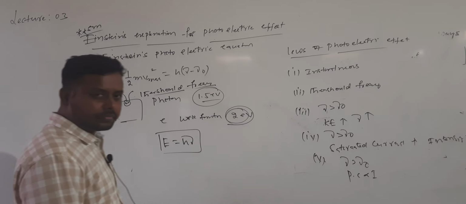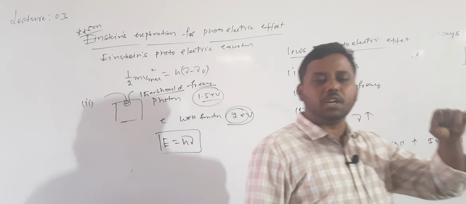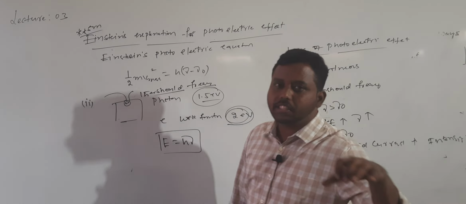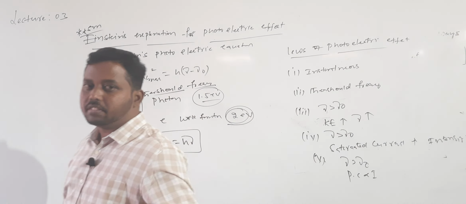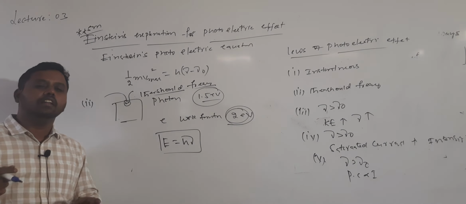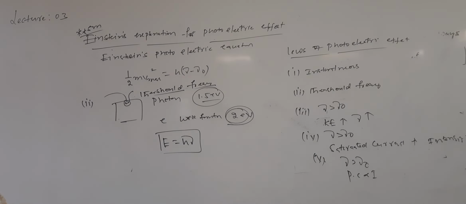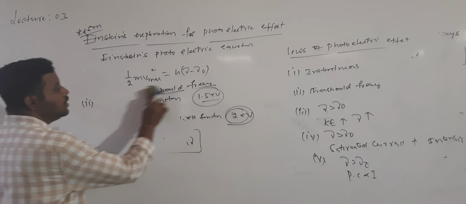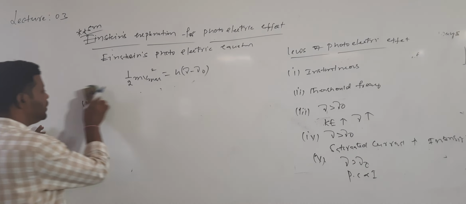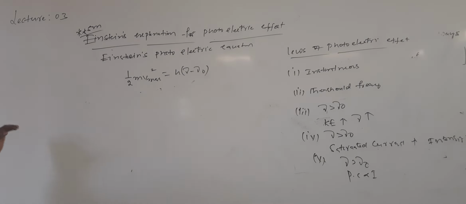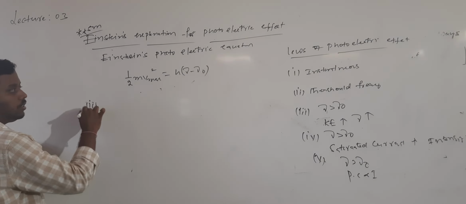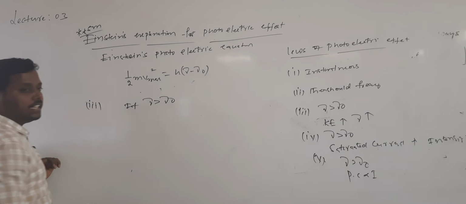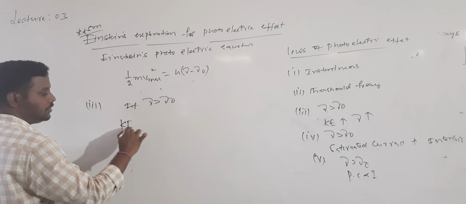According to Einstein, the photons require sufficient energy to lift the electron. But the amount of energy of the photons depends upon its frequency. That's why for lifting of electron, the photons need a certain minimum frequency, and so the radiation needs a certain minimum frequency. That frequency is called the threshold frequency. And what about the third one? Now you see, when mu is greater than mu naught, whenever the frequency is greater than the threshold frequency, what is the KE max formula?